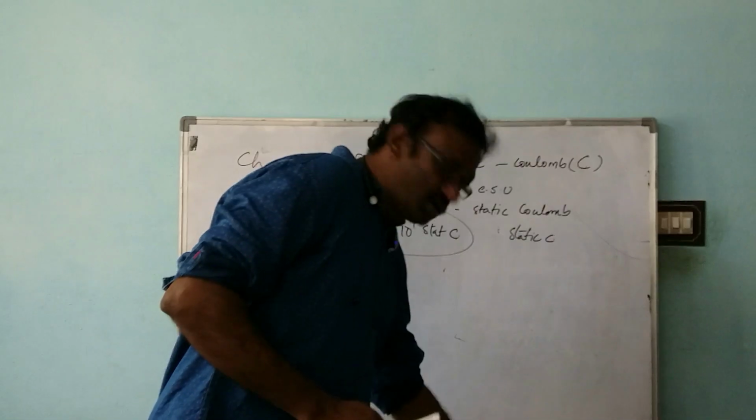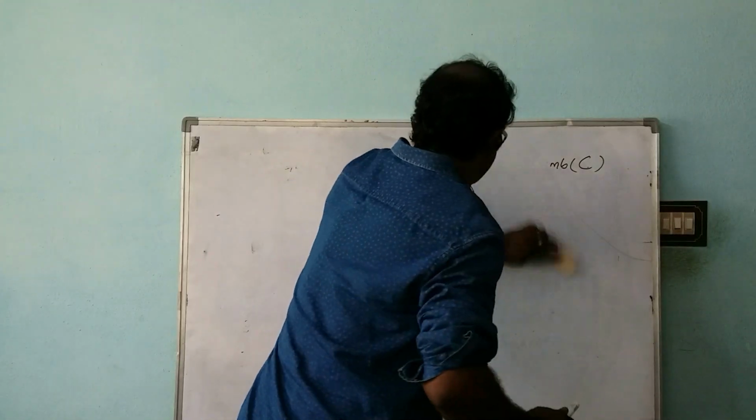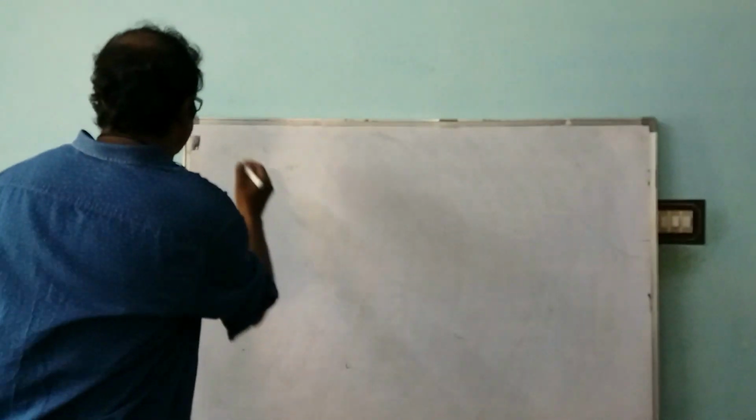And after learning these units of charge, let us learn about the properties of charge.